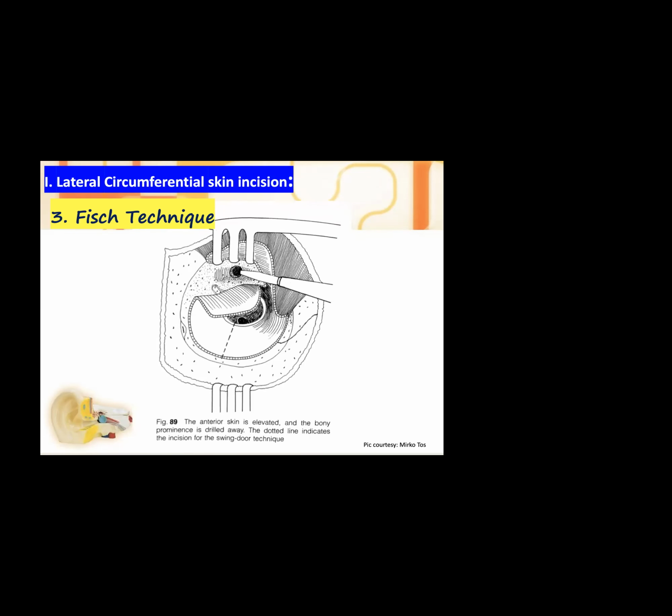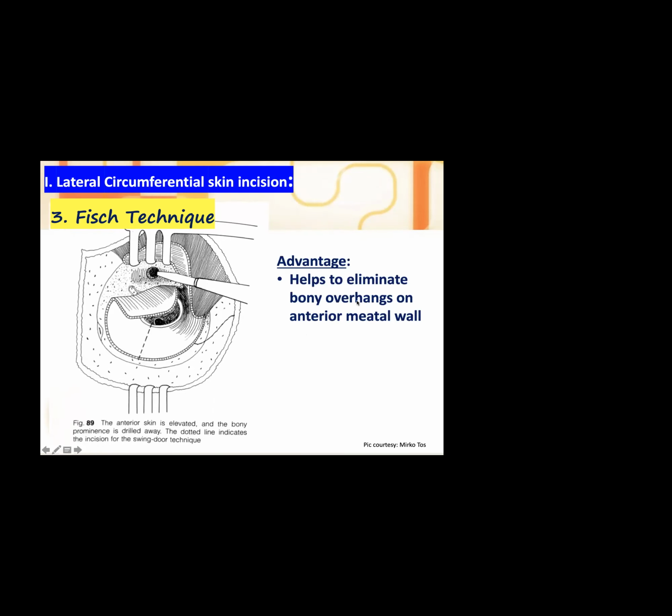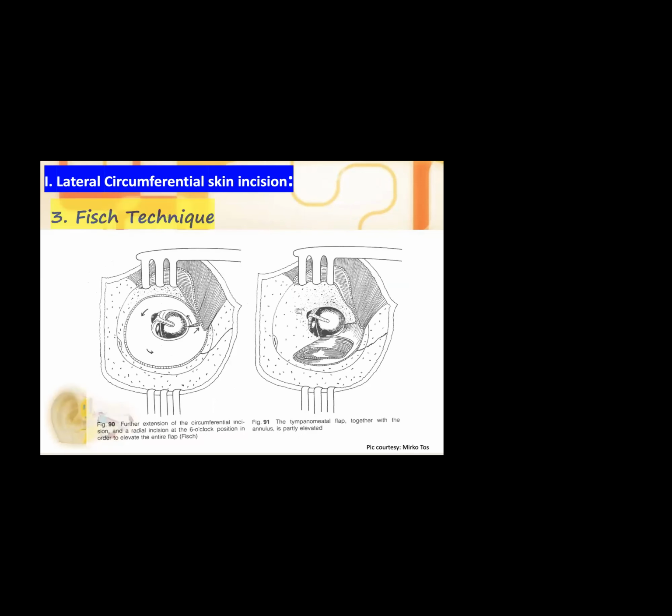Now, what is the advantage of this? It helps us to eliminate the bony overhang on the anterior meatal wall. Sometimes there will be anterior meatal wall overhang, so at that time we can drill it and we can also save the flap. Another point is that when you are raising this flap, after doing the canaloplasty we can also adapt Palva's swing door technique. It helps in vision also, and it helps to lay the flap beautifully after the canaloplasty is done. That is the advantage of the Fisch technique.